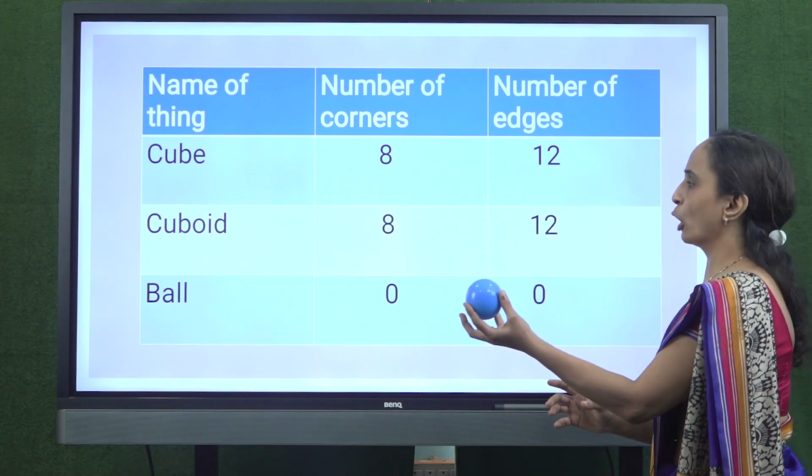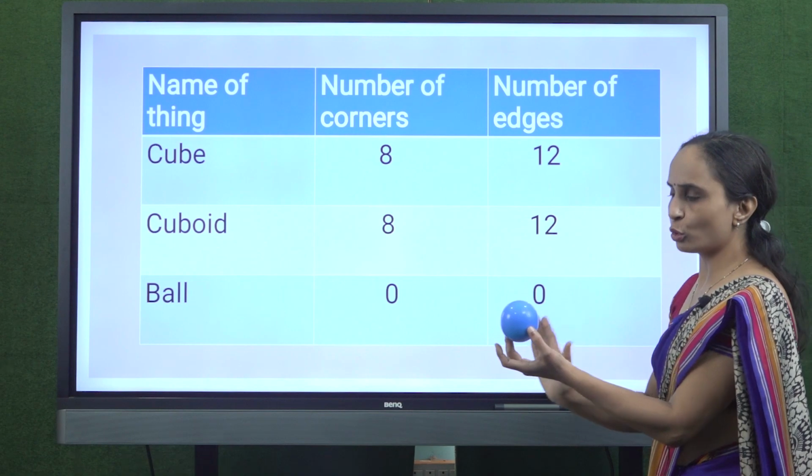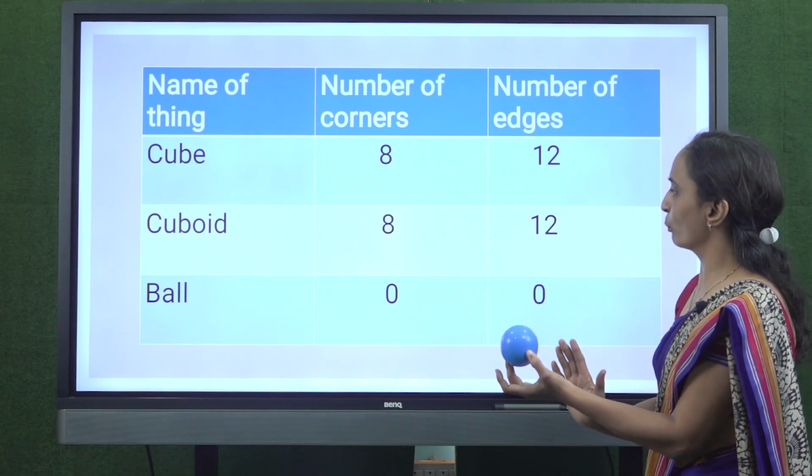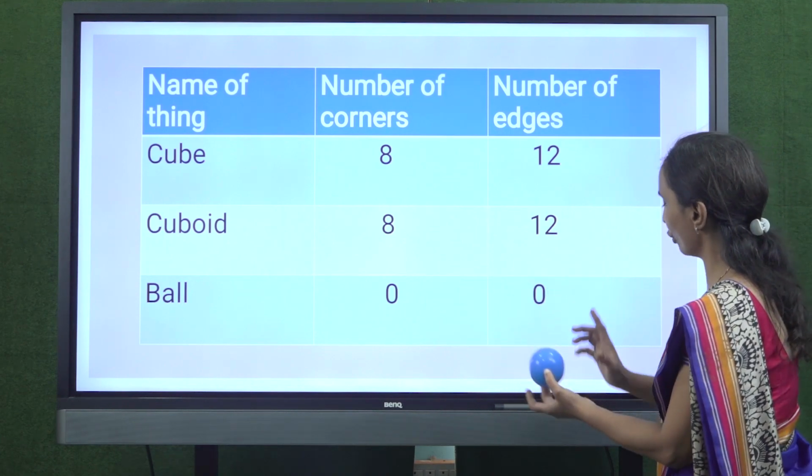Now this is a ball. In a ball there is no corner and there is no edge. Therefore in a ball 0 corner and 0 edge.